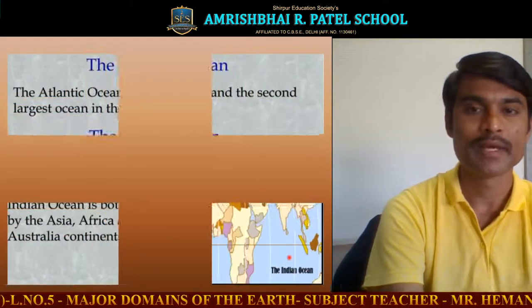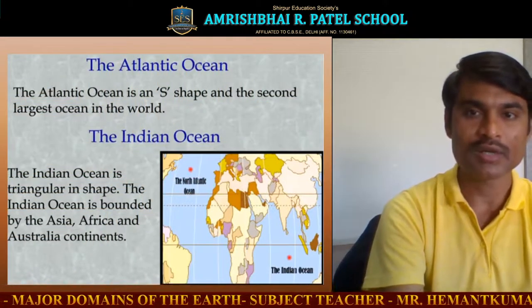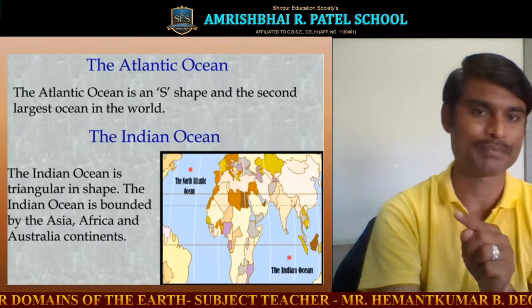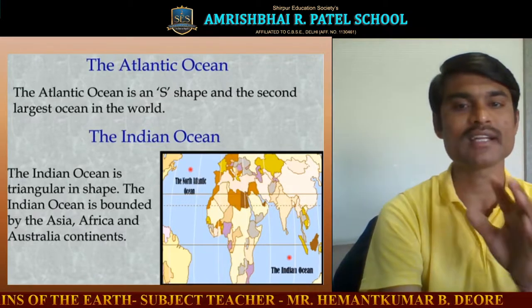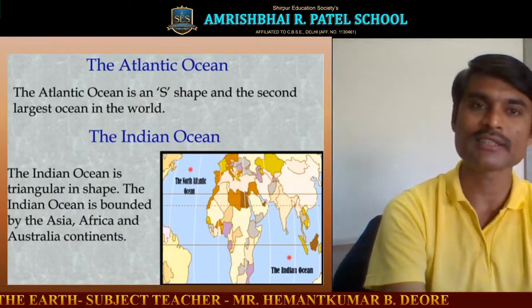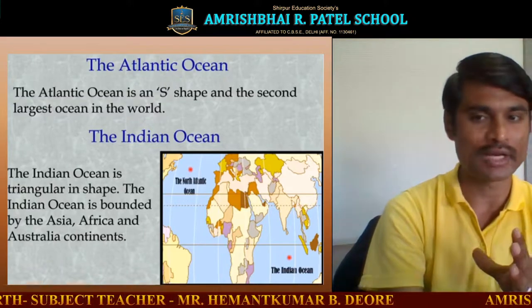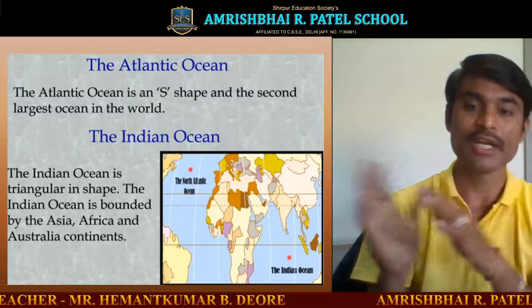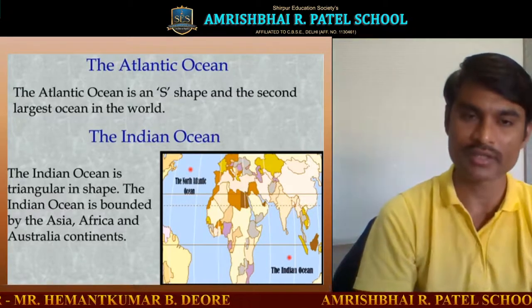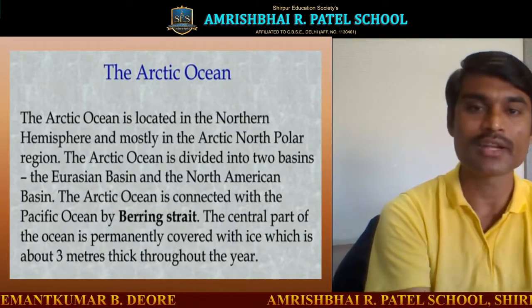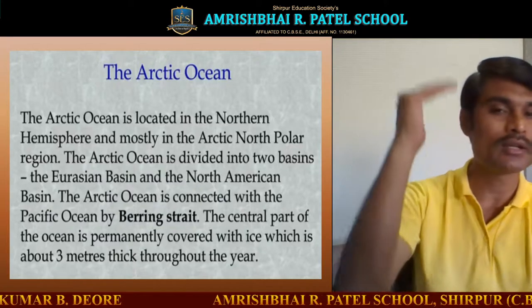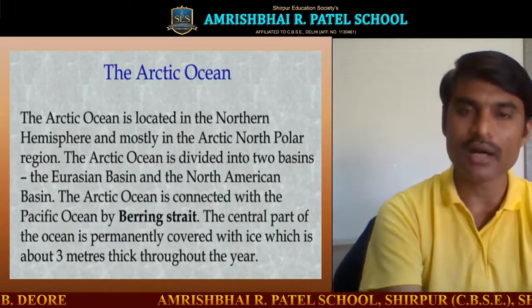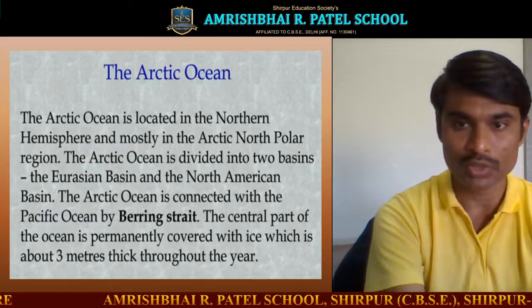Next is the Atlantic Ocean. The Atlantic Ocean is S-shaped and is the second largest ocean in the world. Next is the Indian Ocean, which is triangular in shape. The Indian Ocean is bounded by the continents of Asia, Africa, and Australia. Now the Arctic Ocean. The Arctic Ocean is located in the northern hemisphere, mostly in the North Polar region.